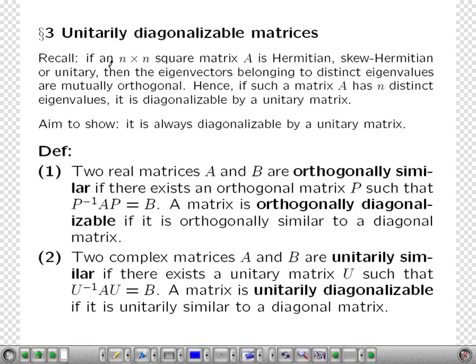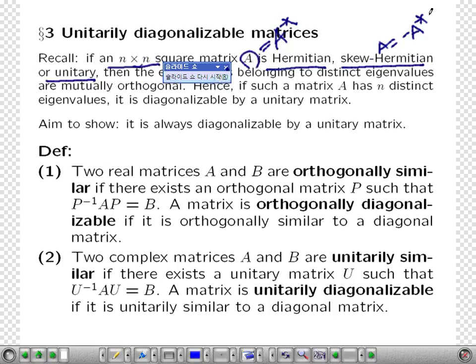An n by n matrix A is called Hermitian if A is the same as A star, skew Hermitian if A is the same as minus A star, and unitary if A star A is an identity matrix. Sometimes A star is called the Hermitian or conjugate transpose of A.